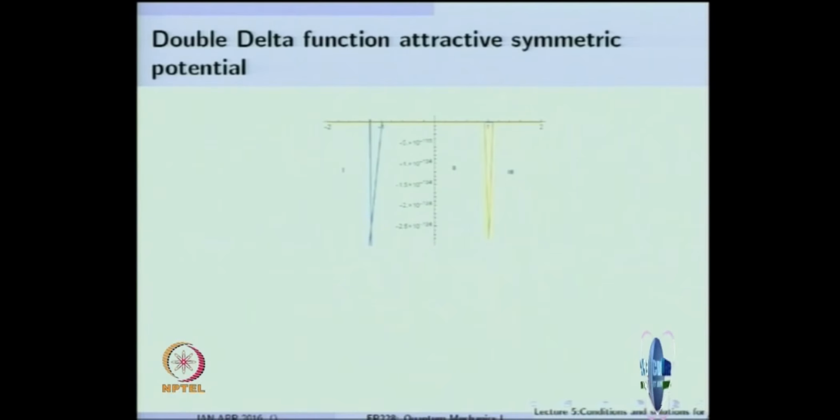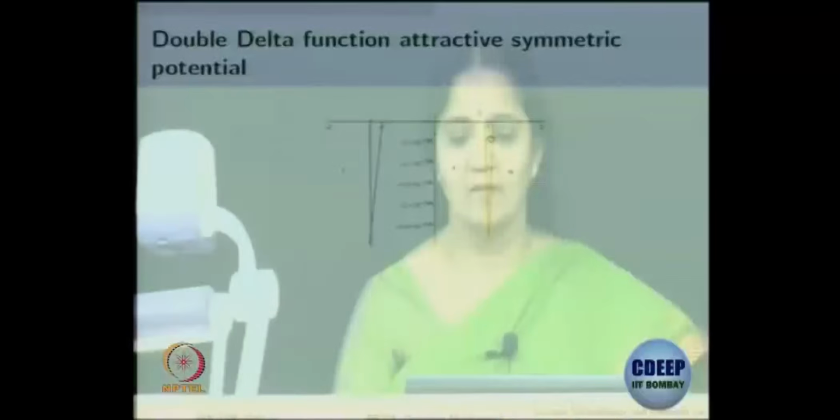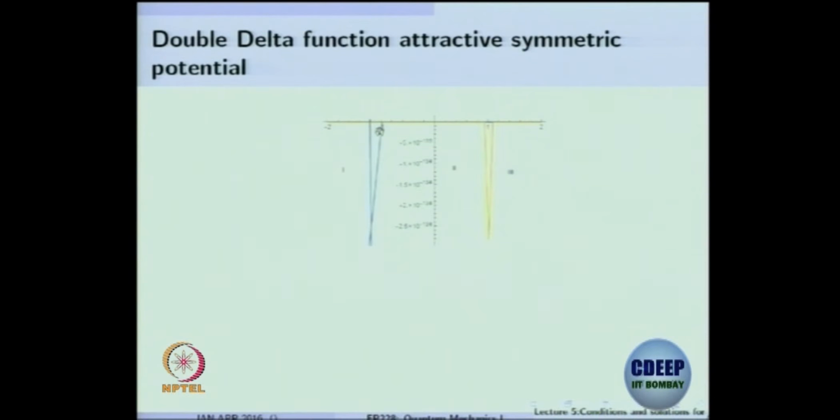I tried to draw it as well as possible. I am not very good at drawing, but I hope you understand that it is a double delta function potential. Graphically, I have taken a to be plus 1, and so you have a delta function potential at a equal to plus 1 and a equal to minus 1, but you can keep this to be an arbitrary a.